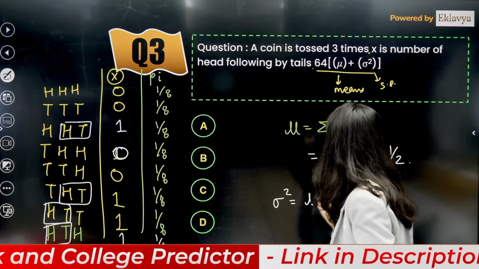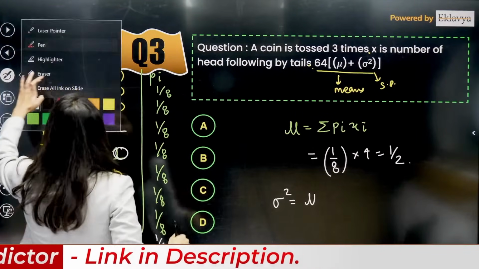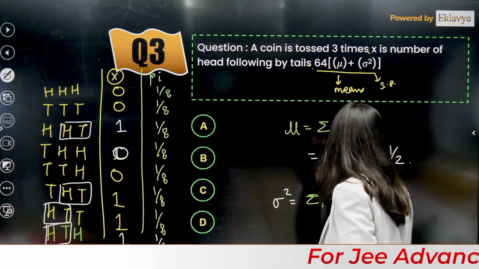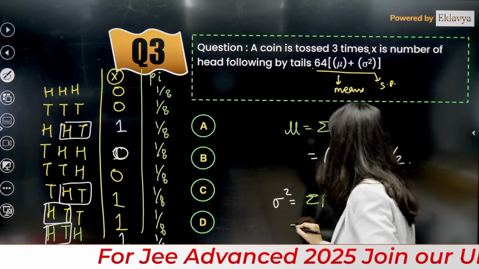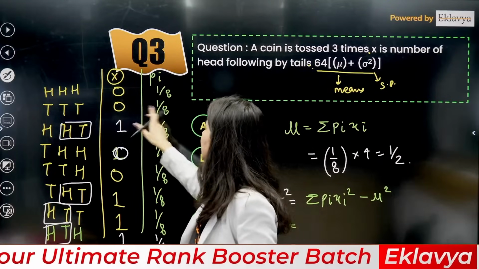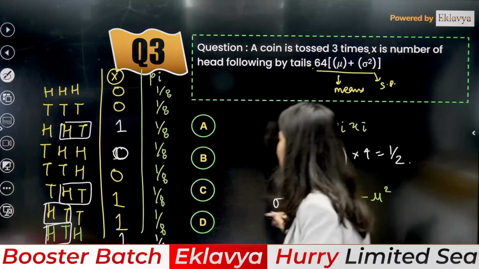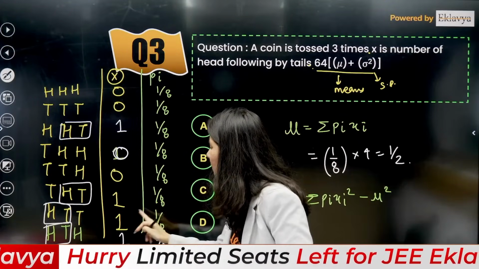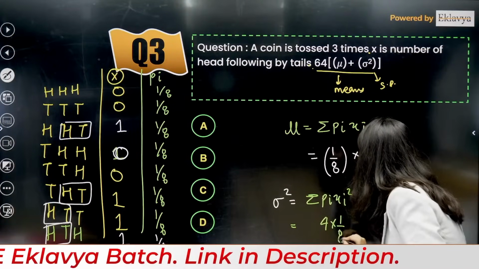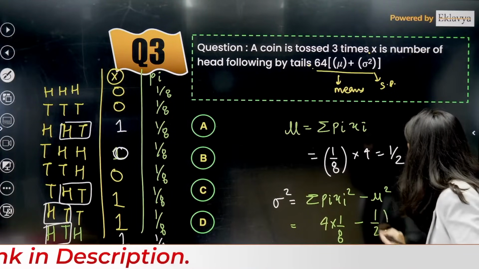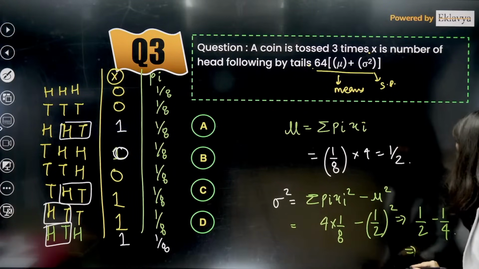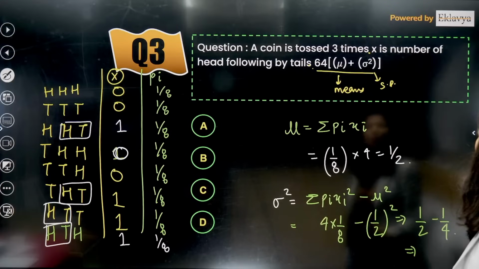Now sigma square is nothing but, tell me the formula of sigma square. Sigma pi xi square minus mu square. Remember the standard deviation formula. Sigma pi xi square. So pi xi square: 0, 0. Then 1 by 8 into 1 square, again 1 by 8 into 1 square, 1 by 8 into 1 square, 1 by 8 into 1 square. So you have to add. So 4 into 1 by 8 minus mu square, you just calculated 1 by 2 square. So this is nothing but 1 by 2 minus 1 by 4.